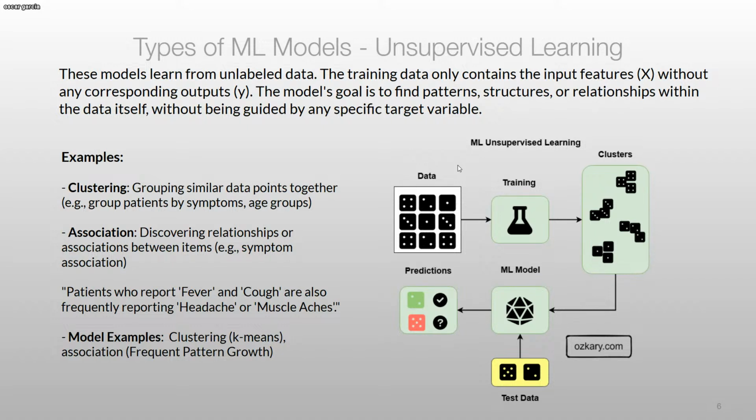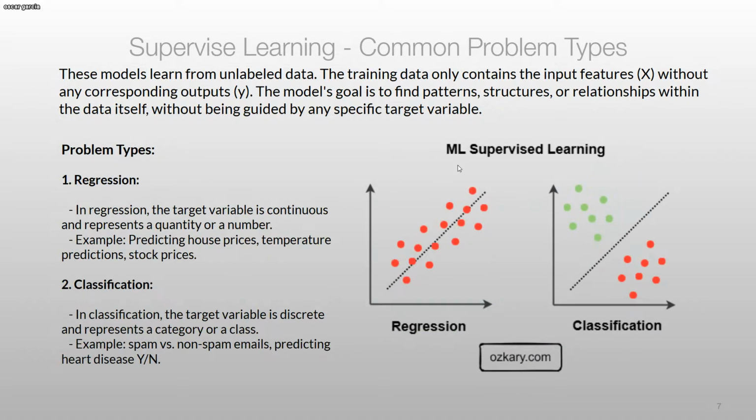And you have the model examples, clustering and frequent pattern growth, k-means for clustering, and so on. Those are foundational models. You will hear the word foundational, which means models already pre-built, so you can build and enhance your models upon them. All right, so a common problem with supervised learning, which is one of the easiest ones to achieve, right? There are 2 common problem types, which are regression and classification. And you kind of understand regression and classification a little bit because you saw an example, right?